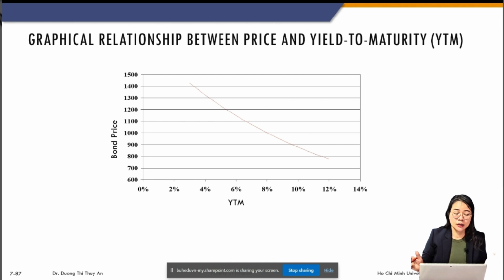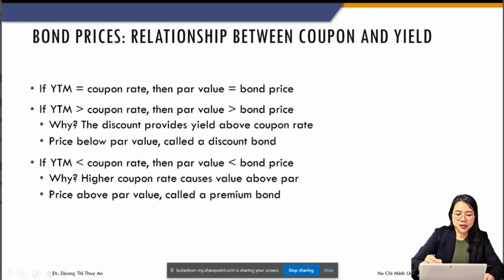If the market interest rate is somewhere like 5%, and your bond is offering an 8% coupon rate, then your bond is attractive. Many people want to buy your bond, so the bond price will increase, meaning the yield decreases. Okay, please make sure you understand this one, I already talked about it, and keep this slide in mind, okay?